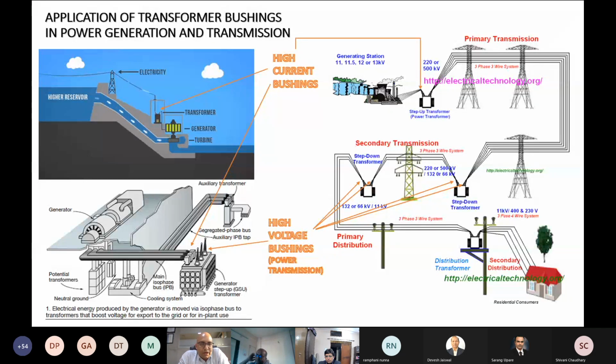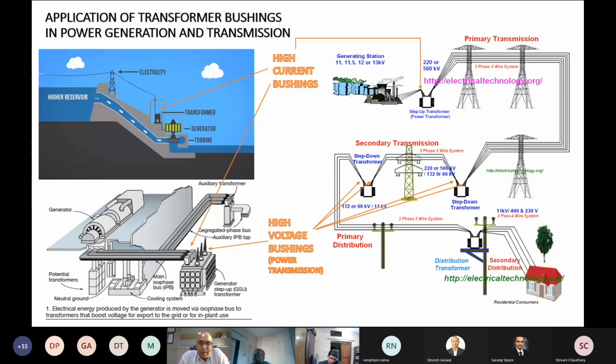At these junctures, the first transformer in the line is a generator step-up transformer, which then steps up the voltage for further transmission. The step-up transformer on the low voltage side has these typical high current bushings, LV high current bushings, which they are called, which have the capability to carry currents from 5,000 amperes all the way to 40,000 amperes, which is significant in terms of current carrying capacity.